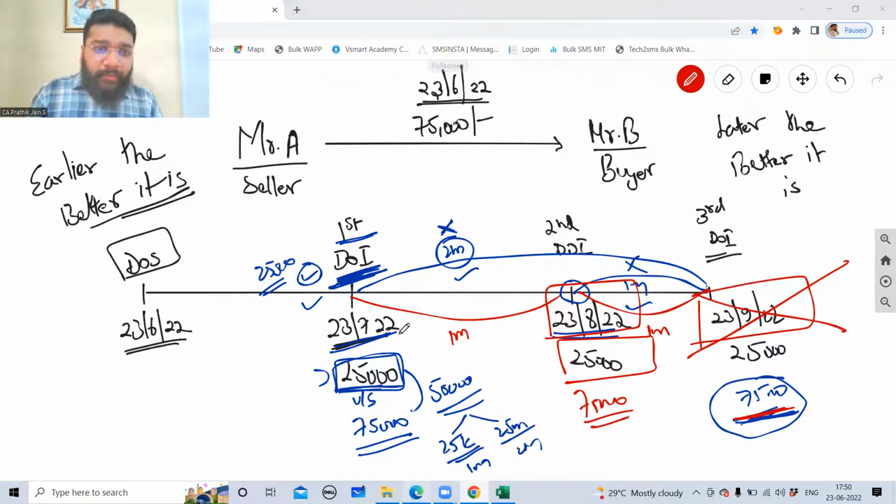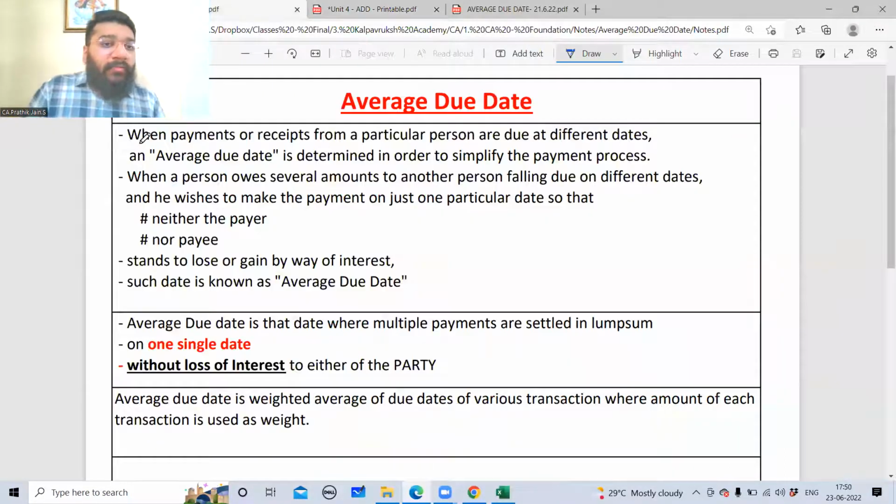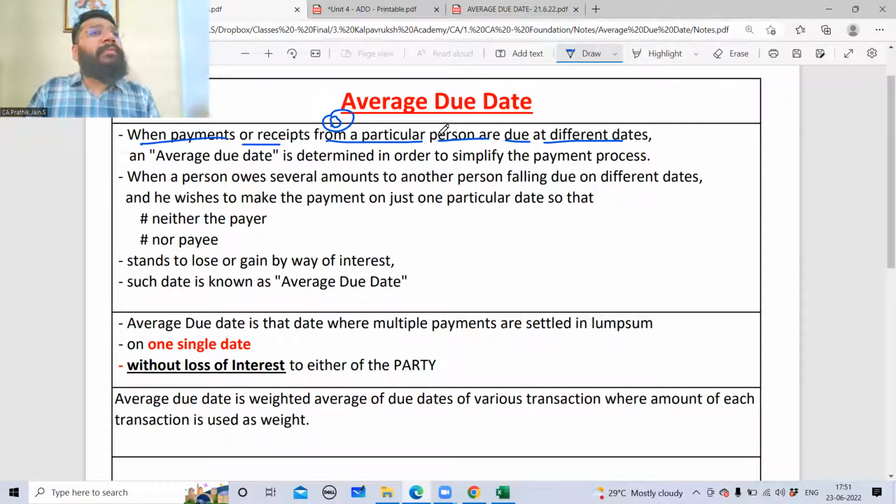So what is average due date? When payment or receipt from a particular person are due at different dates. Payment or receipt from, means what? From B. From a particular person means from B. Is due on different dates, correct? The first due is on 23rd of July. Second due is on 23rd of August. Third, it is due on 23rd of September. So it is due on different dates. When payment or receipt from a particular person are due at different dates, an average due date is calculated or determined in order to simplify the payment process.